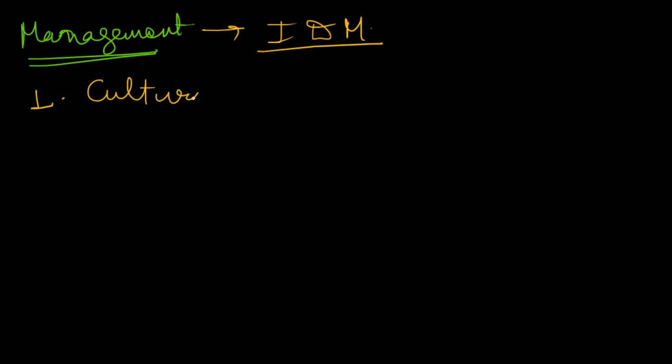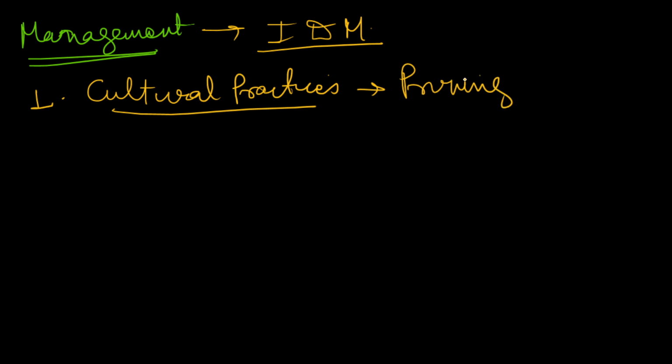Management. First of all, we can mention cultural practices. Wherever you get to write management, always use integrated methods. Here we will use integrated disease management. So first, cultural practices. In cultural practices, you will do pruning of trees, especially infected parts, which must be pruned.